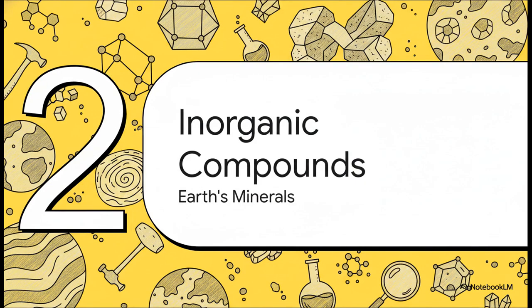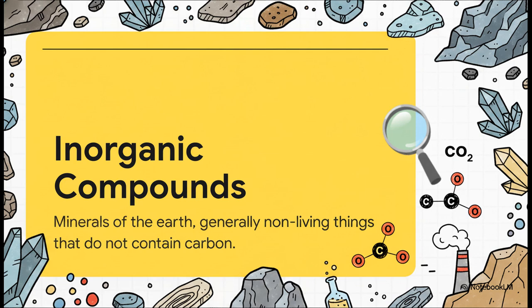Moving right along to Section 2, exploring inorganic compounds, Earth's minerals. By definition, inorganic compounds are basically the exact opposite of what we just talked about. They make up our Earth's minerals, the rocks, the ores, the non-living environmental framework around us. Generally speaking, the term refers to all compounds that do not contain carbon, but nature always throws in a few exceptions to keep us on our toes, right? Even though they contain carbon, substances like carbon dioxide, carbon monoxide, carbonates, and hydrogen carbonates are officially classified as inorganic.